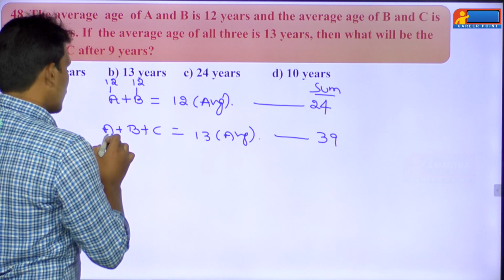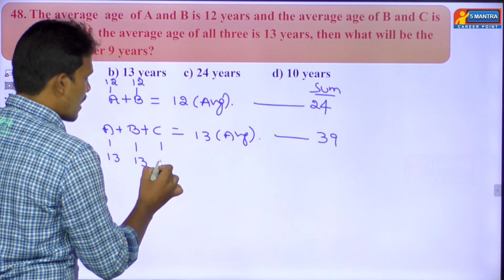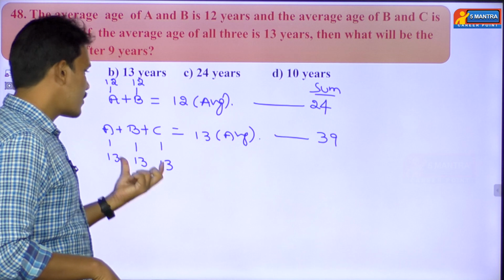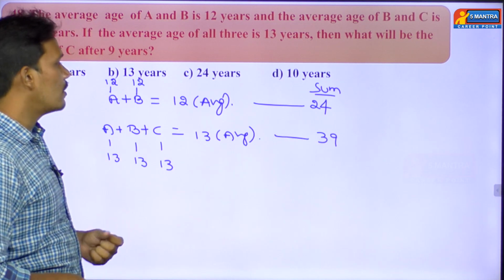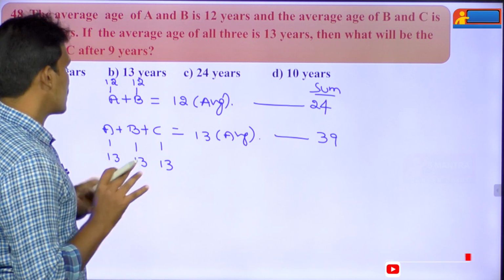Here the average equals 13, and here also the average equals 13. Means equal distribution. If you add all these, you get the sum, so 13 plus 13 plus 13 equals 39. So first we need to find the age of C.